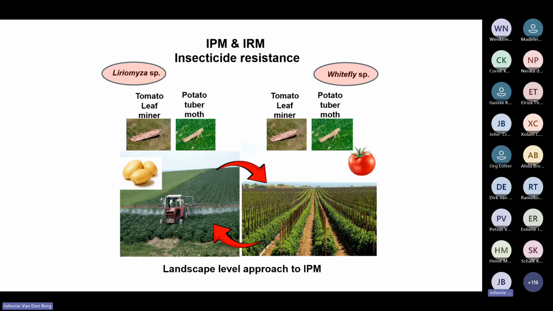In this case, we have potatoes and tomatoes, and we have the same pest complex, Tuta leaf miner and potato tuber moth, very closely related species, the same genus actually. What happens, and especially in the Limpopo province, from experience, we see tomatoes are cultivated very close to potatoes. And when tomatoes are sprayed many times during the season,